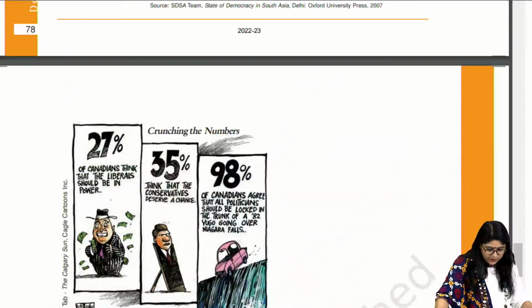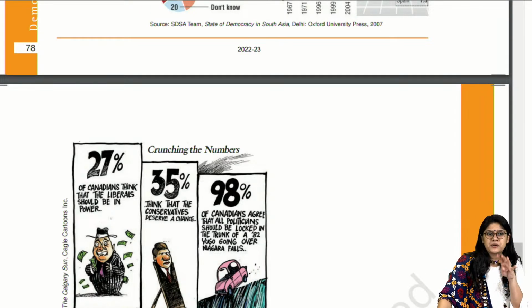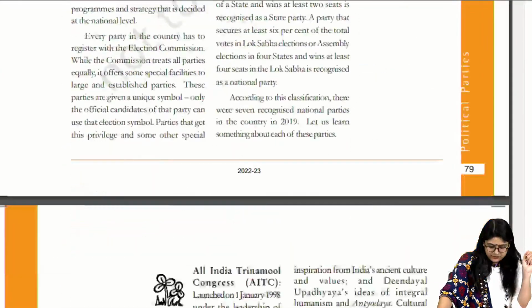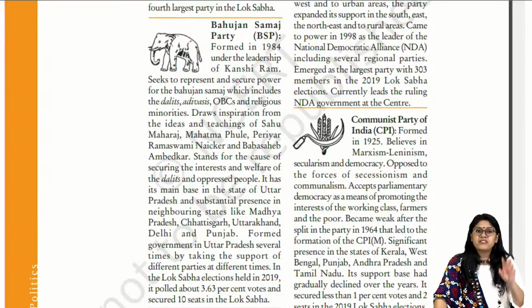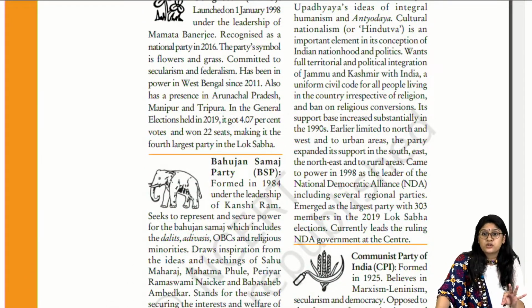See over here, this one. I have also seen this in some of the sample papers. The coalition government one is important because I think I've seen it in more than two or three sample papers. I already told you the symbols of these political parties are very, very crucial.